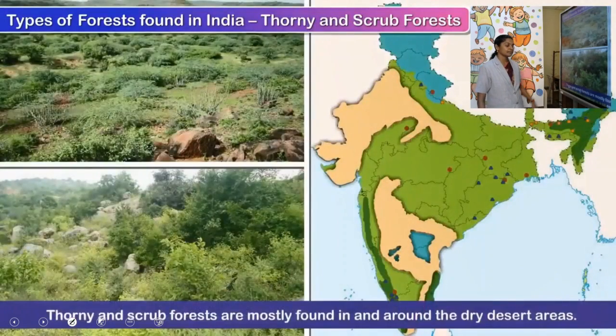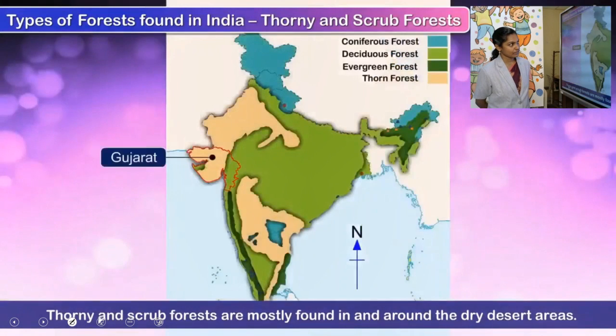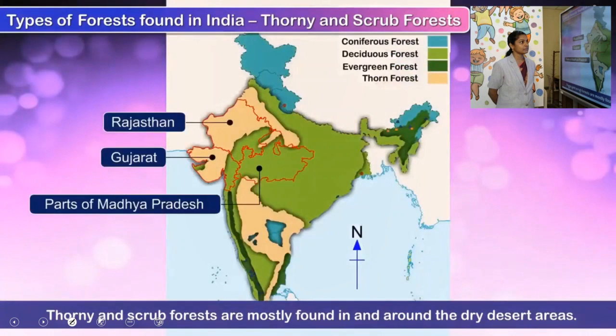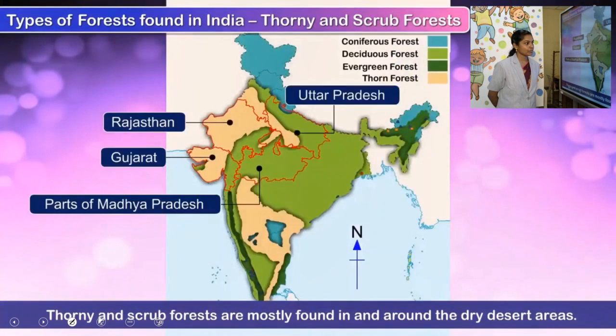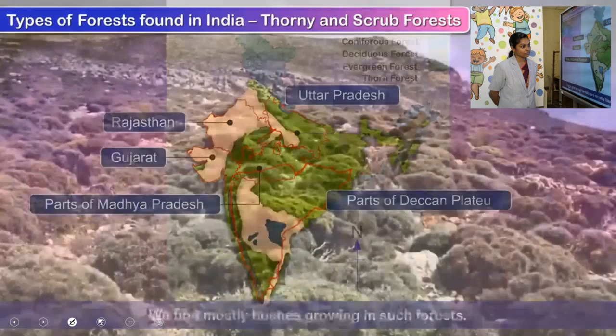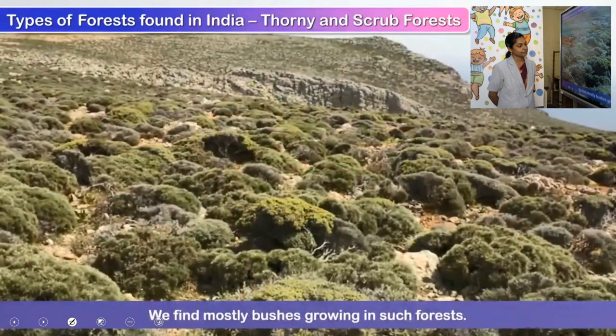Thorny and scrub forests are mostly found in and around the dry desert areas of Gujarat, Rajasthan, parts of Madhya Pradesh, Uttar Pradesh, and parts of the Deccan Plateau. We find mostly bushes growing in such forests.